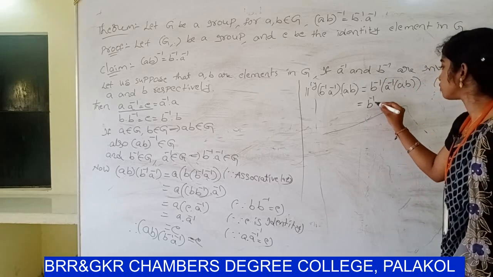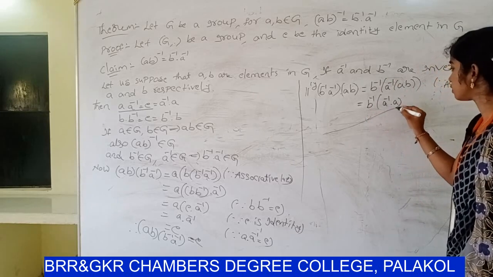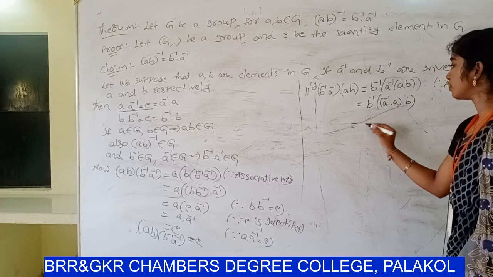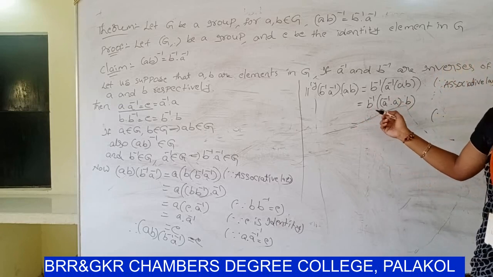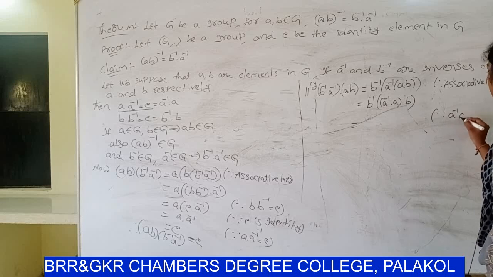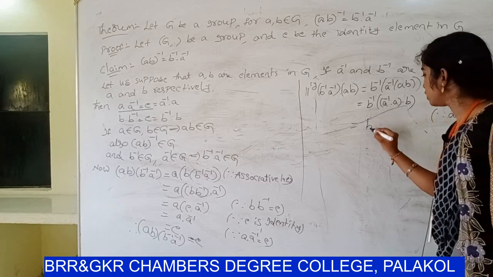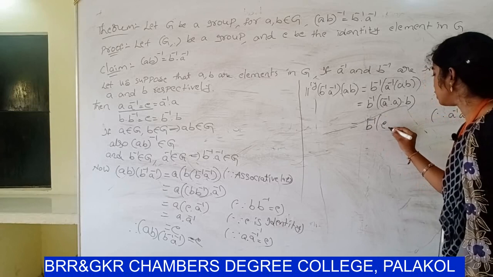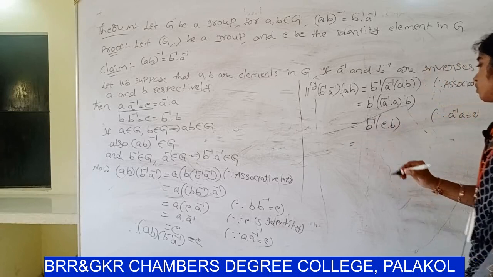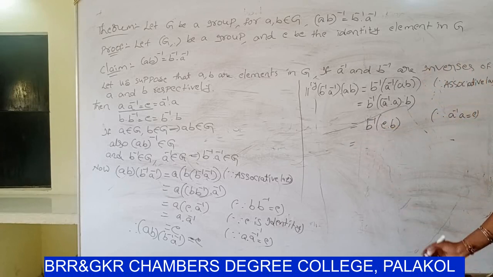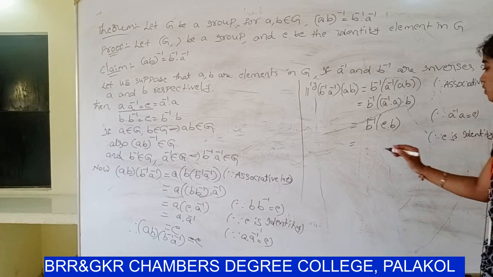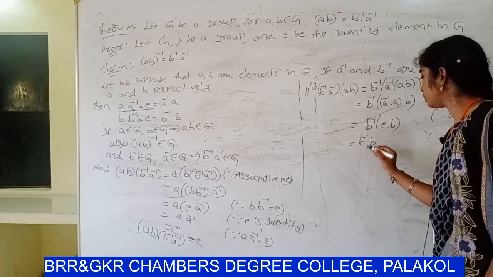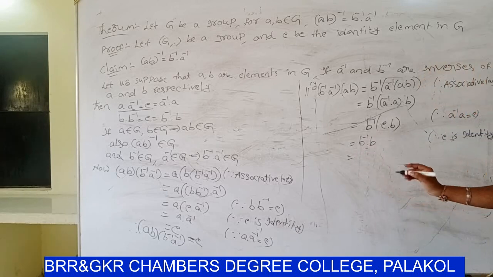So B inverse into A inverse into A into B. So already you know that A inverse into A value E. So B inverse into E into B. So E dot B, since E is identity. So B inverse dot B. So B inverse dot B value E.